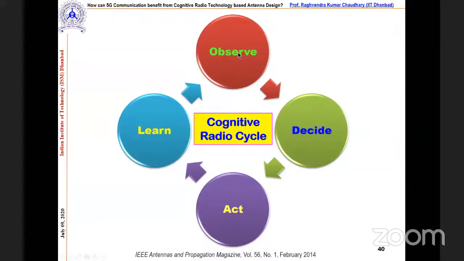With these four steps, I'm trying to solve here the observe and decide. The act and learn parts are done mostly by communication people, because this is an interdisciplinary work where the antenna person and the communication person meet together.